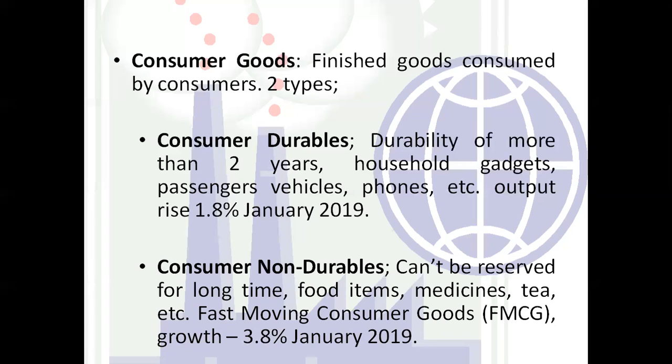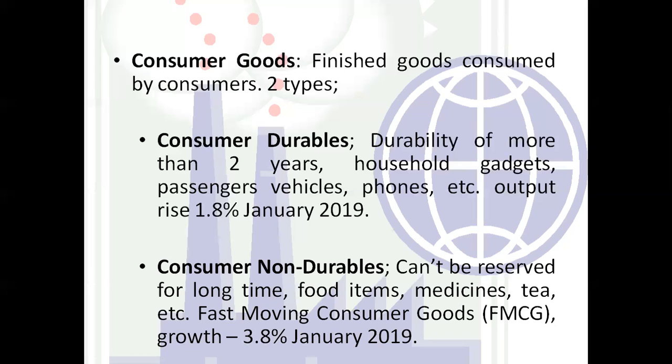Your tea, so these items are known as fast moving consumer goods because they are not for a longer period of time. We have to consume this product as soon as possible. In this non-durable, there is an example of cake which we love more, right? So you can just write the cake also as an example. So these are the fast moving consumer goods, that is FMCG. Now the growth of this subsector was 3.8%. So sorry.